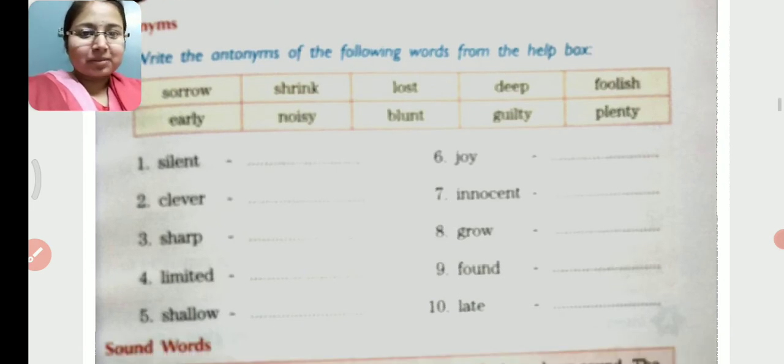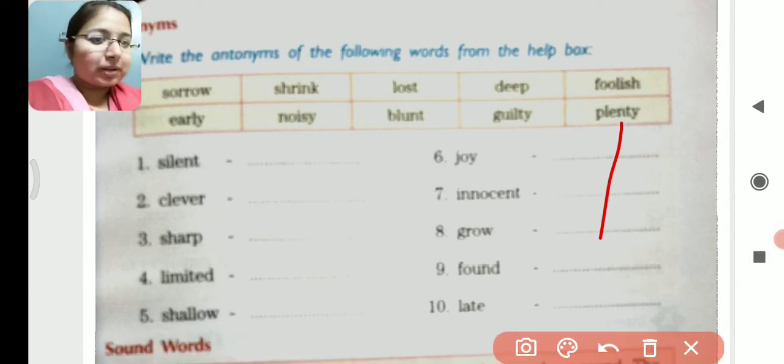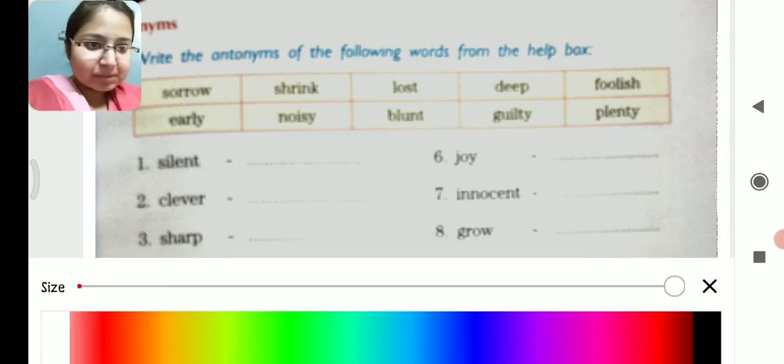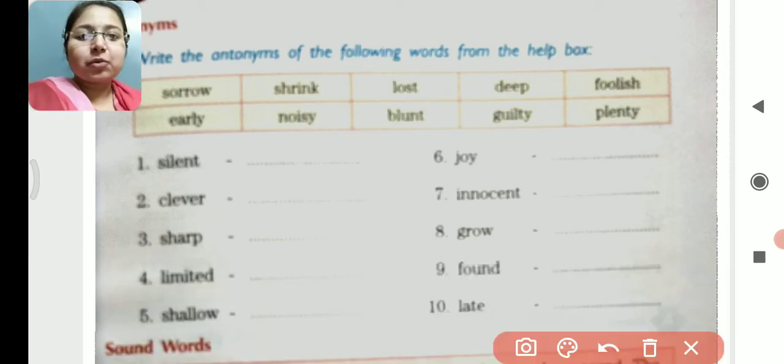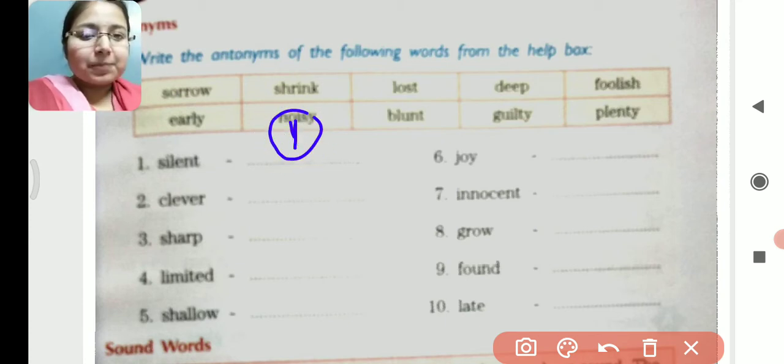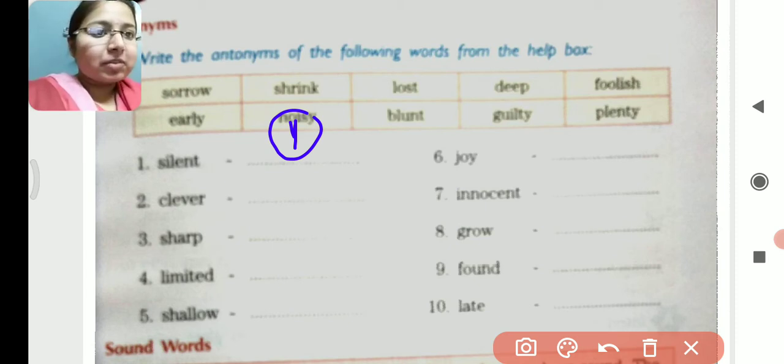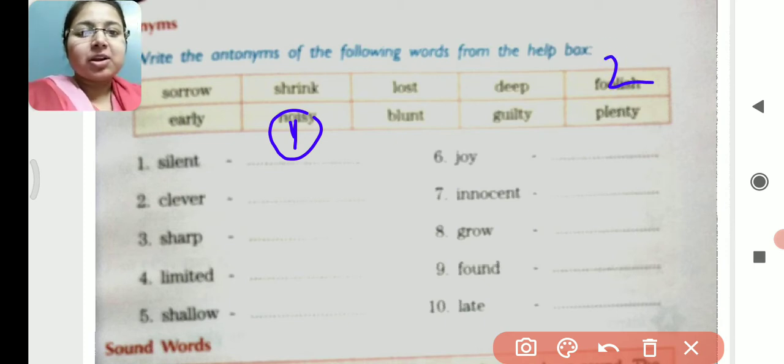So let's start with the first one. The first word is silent. Let me take my pen. What will be the antonym of silent? The antonym of silent will be noisy. I'll just write one. Silent, noisy. Second, clever. The antonym of clever will be foolish, that is given here. So 2, foolish. Third, sharp. The antonym of sharp will be blunt, which is given here. Number 3, blunt.